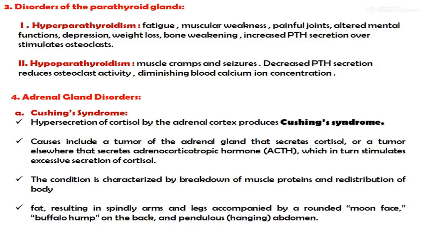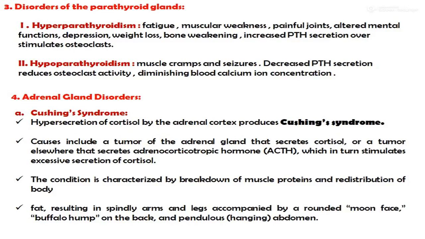Fourth one is adrenal gland disorders. First one is Cushing syndrome. Hypersecretion of cortisol by the adrenal cortex produces Cushing syndrome. Causes include a tumor of the adrenal gland that secretes cortisol, or a tumor elsewhere that secretes adrenocorticotropic hormone, which in turn stimulates the excessive secretion of cortisol.